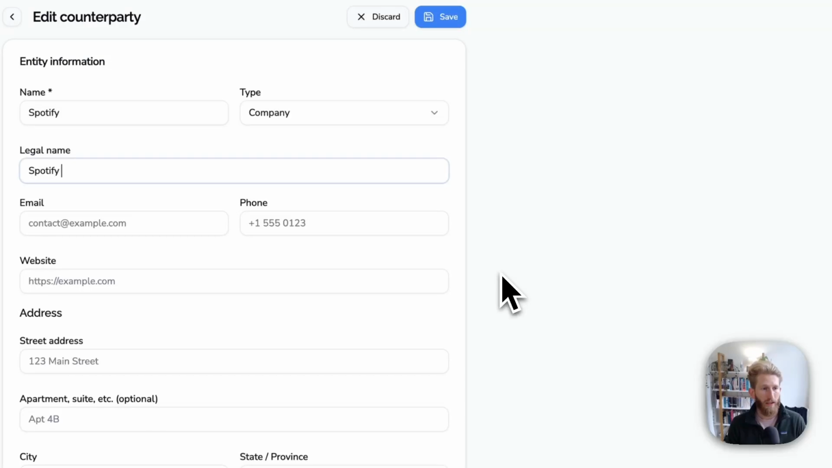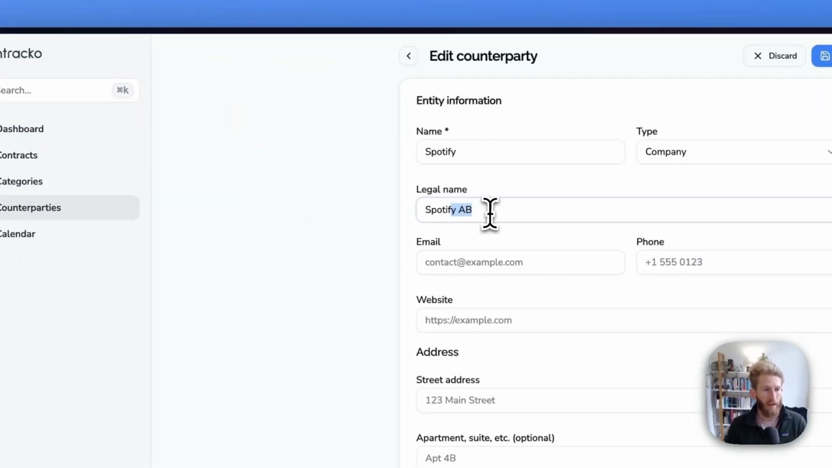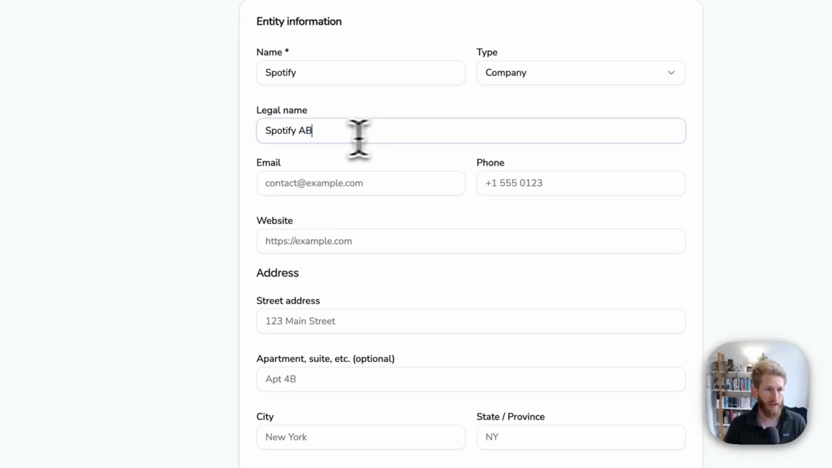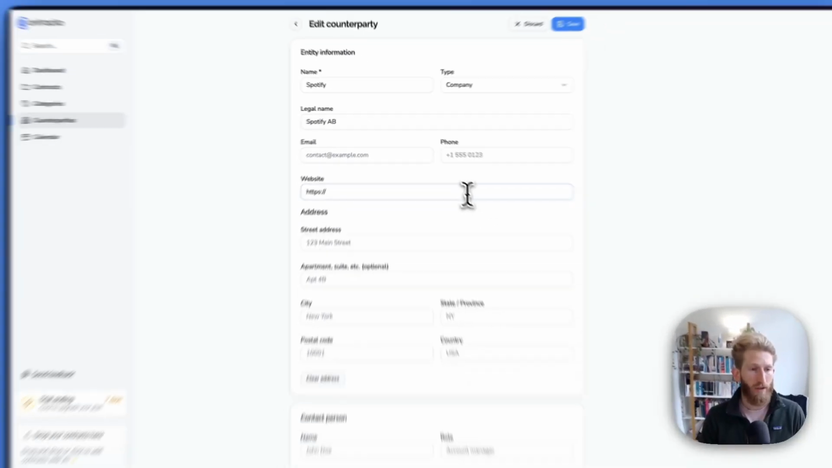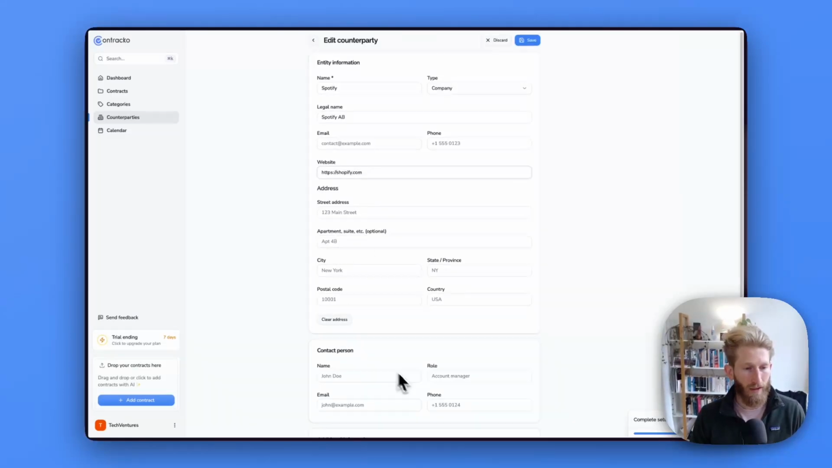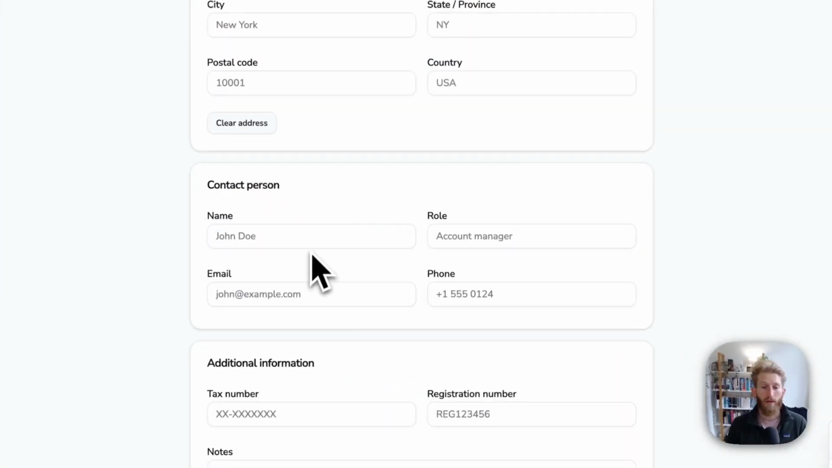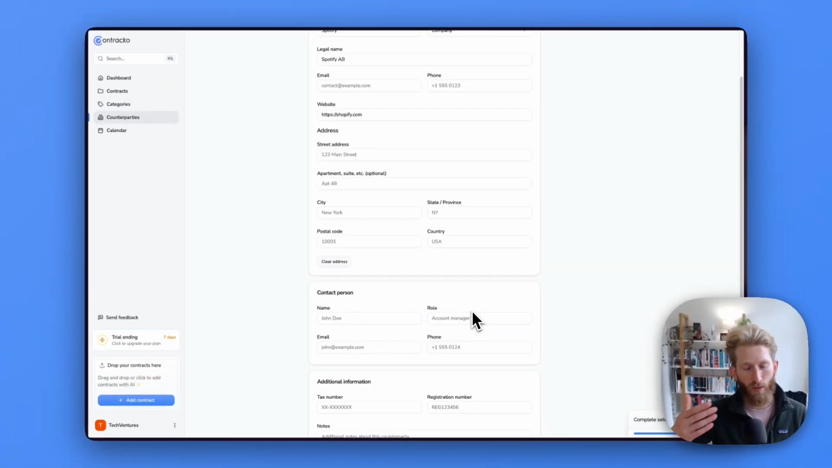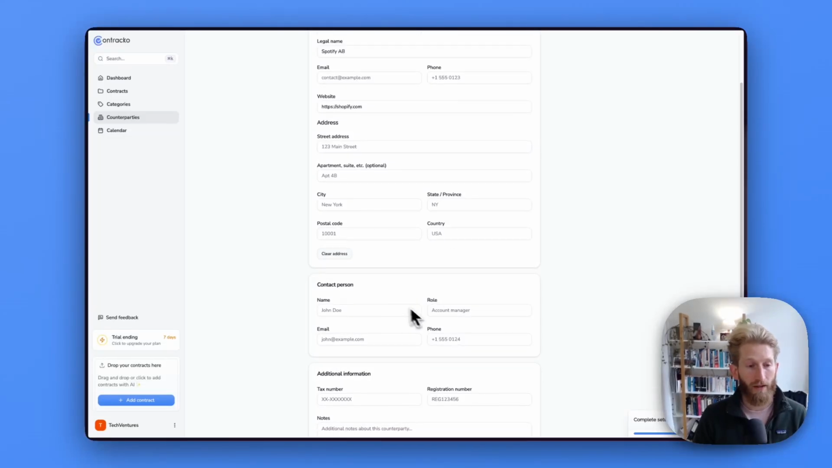For example, the legal name. That includes the abbreviation for the corporate entity, in this case a Swedish company, AB. You might add a URL, so spotify.com, an address which you can conveniently clear, and a contact person. This is especially helpful when you're managing many contracts with bigger companies, and you might have a particular point of contact that you negotiated or maintained a deal with.